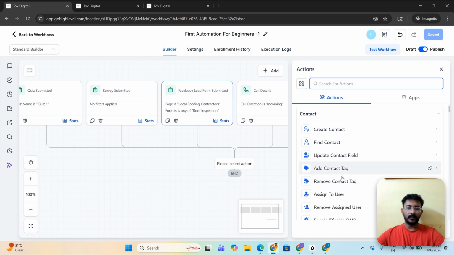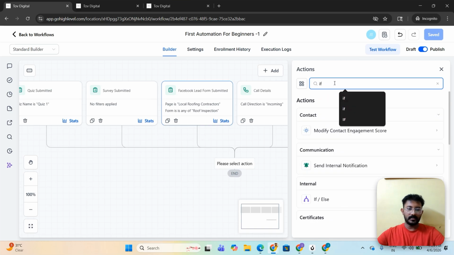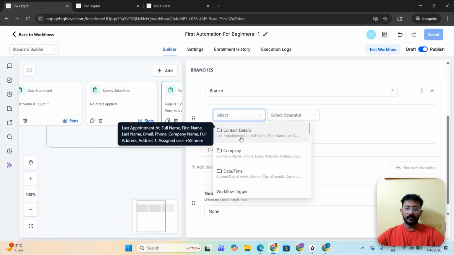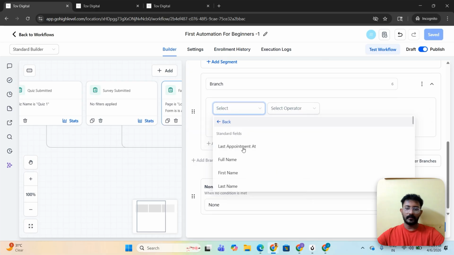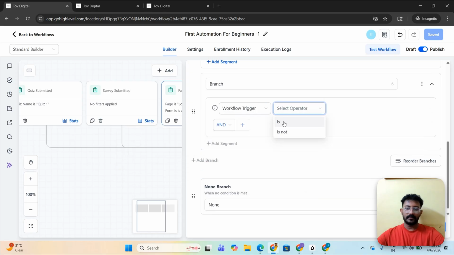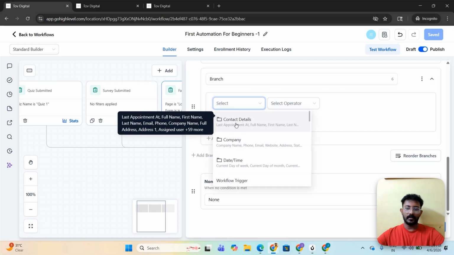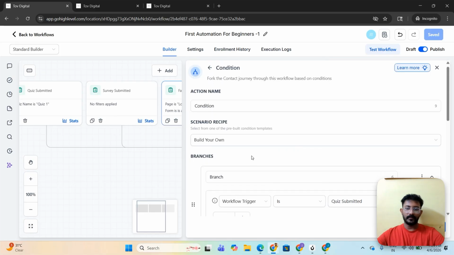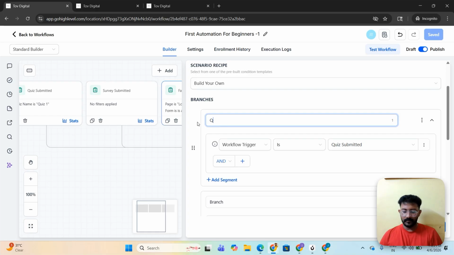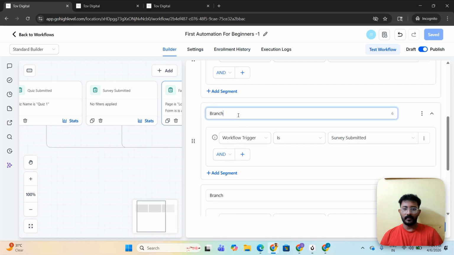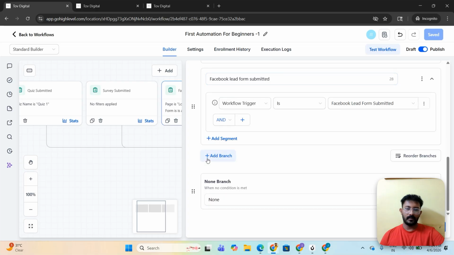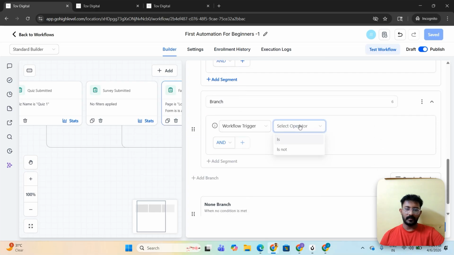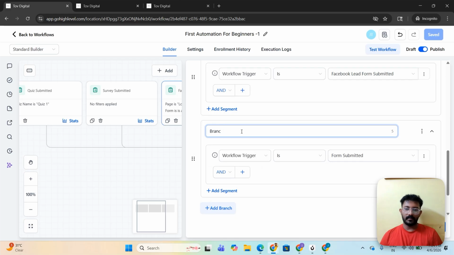So first of all, for that, I will be doing one thing. I'll be creating an if else condition here. An if else condition is added. And what I'll do is that the workflow trigger is, as the first one, survey submitted. And we have the next one, workflow trigger, Facebook lead form submitted. I'm also naming it so it will be much more organized. So here we have the survey submitted. Next is the Facebook lead form submitted. Then I'm adding the next branch, which is workflow trigger as form submitted. So I've added all the triggers.